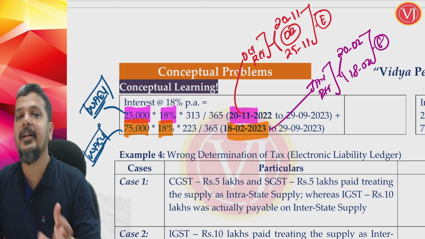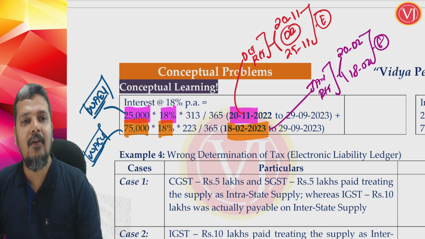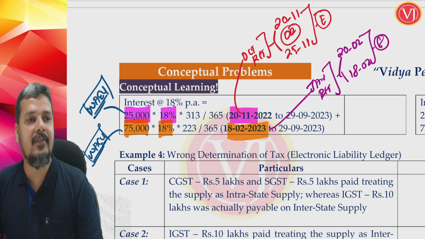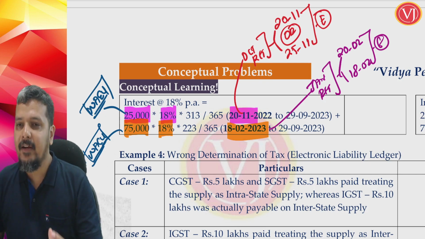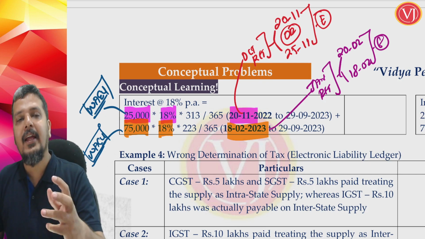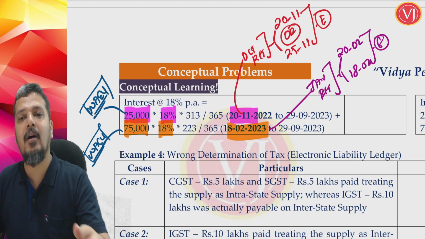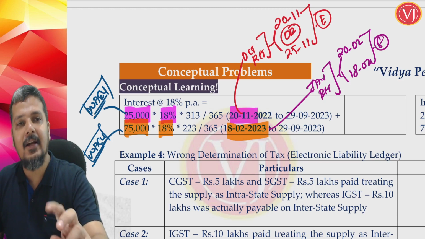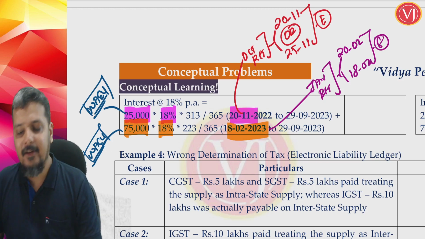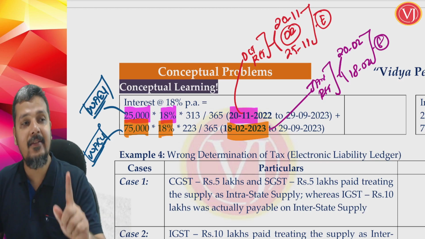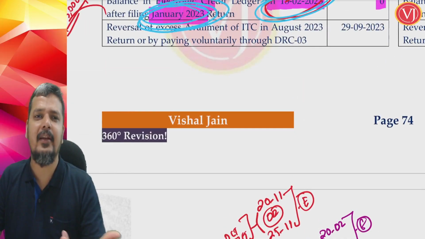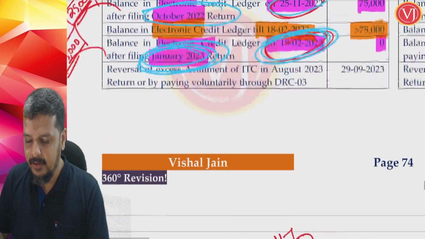Interest will start from the date of utilization. If I just tell that, in the first case you would have made a mistake. From the date of utilization you would have taken 25th of November. Now interest will start from the date of utilization. If utilization is happening because of filing a return, for that particular return take the actual date or due date, whichever is earlier. That is the starting date. Still the end date we don't know. End date is very simple. End date is when you actually reverse it.